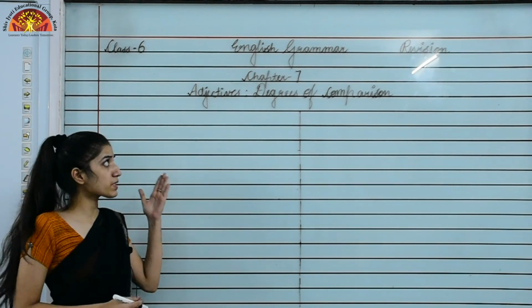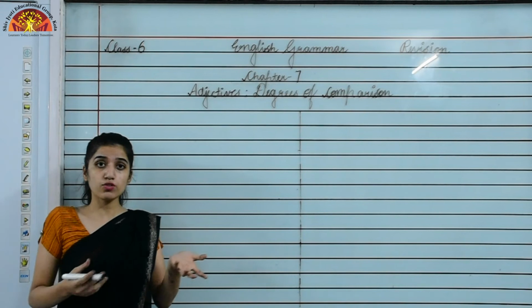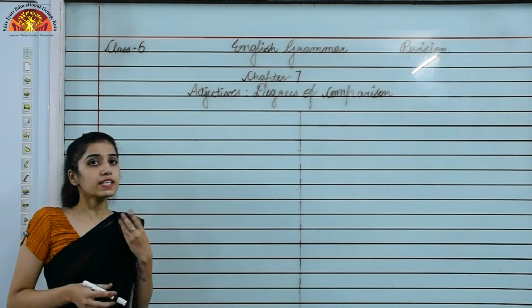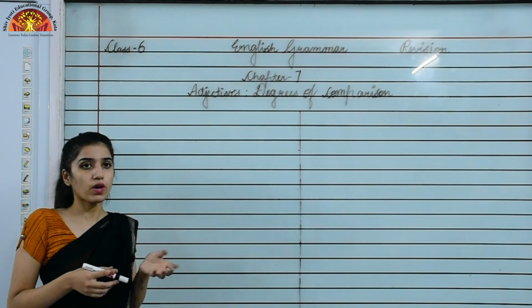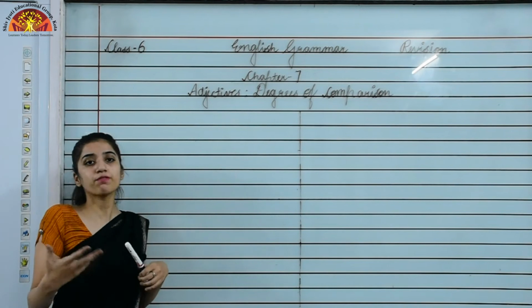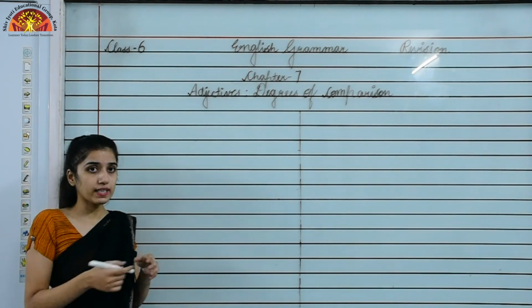Now we will revise chapter number 7, that is adjectives, degrees of comparison. So as you all know, adjective tells us what? It describes the things, right? It tells us about the quality of something, right? So now we are seeing the degrees of comparison that we use to compare the adjectives. So what are these degrees?